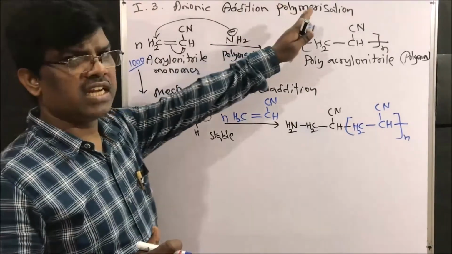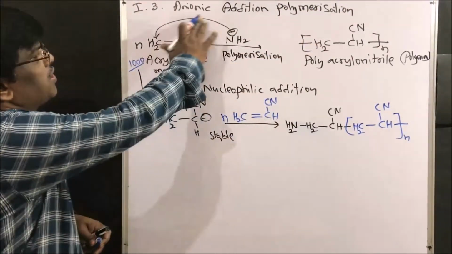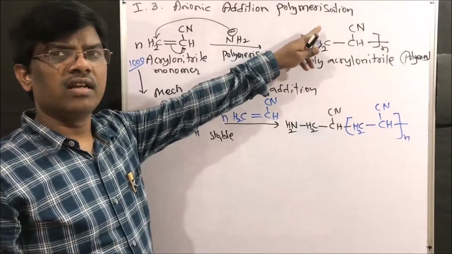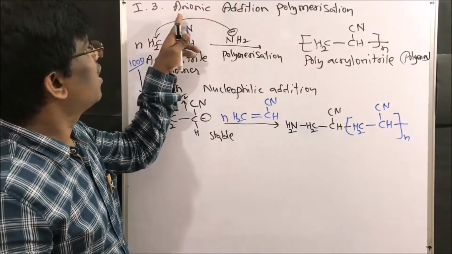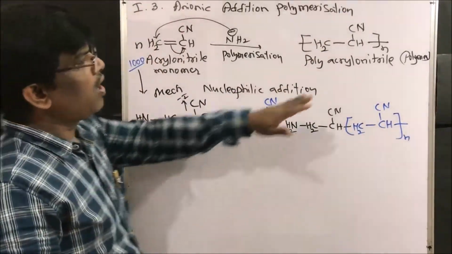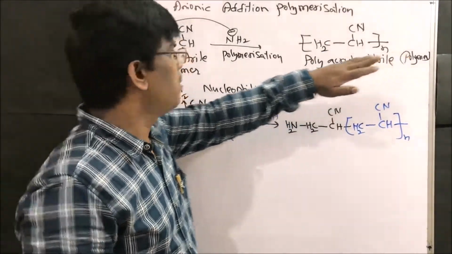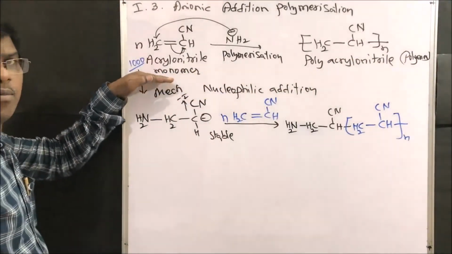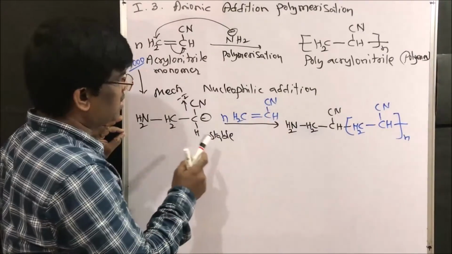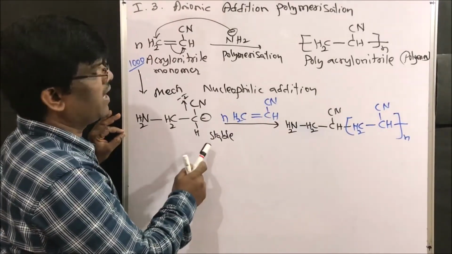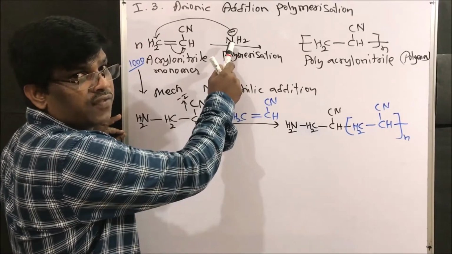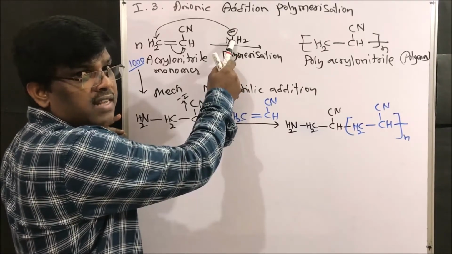Right? So, polymerization mechanisms. Under addition polymerization, we have learnt about free radical addition polymers, then cationic. Now it is anionic addition polymerization. So under this, polyacrylonitrile is a polymer prepared from acrylonitrile monomer, right? So the mechanism follows nucleophilic addition reaction. Since it is a nucleophilic addition reaction, this is a nucleophile. Amine is a nucleophile.